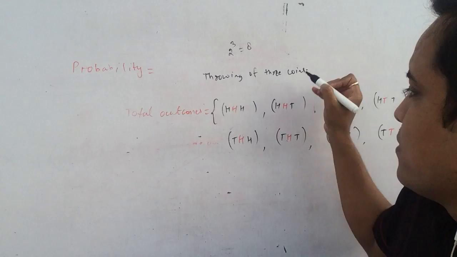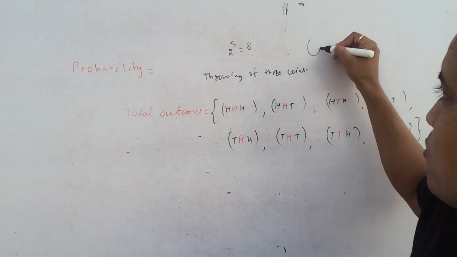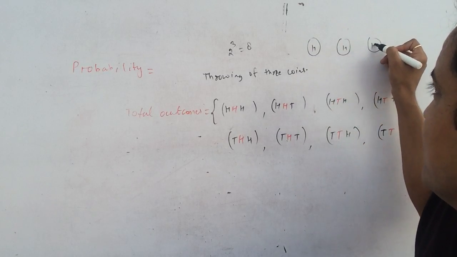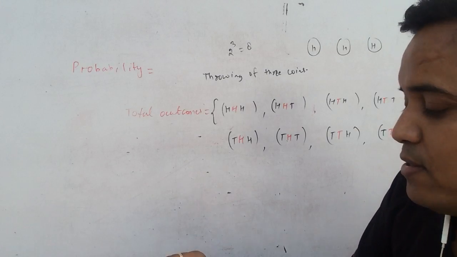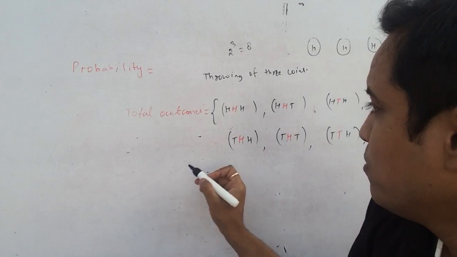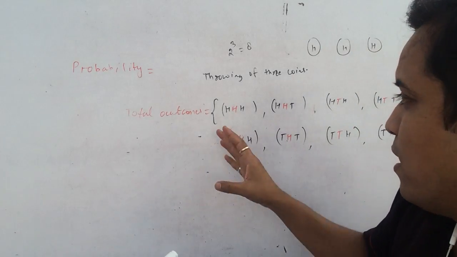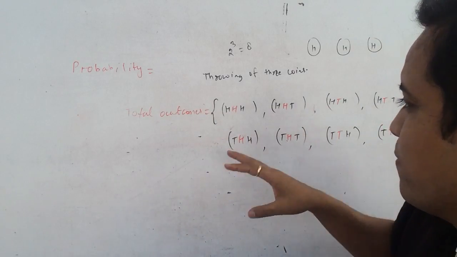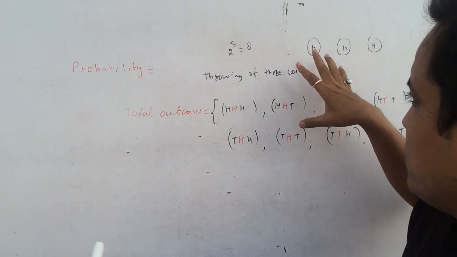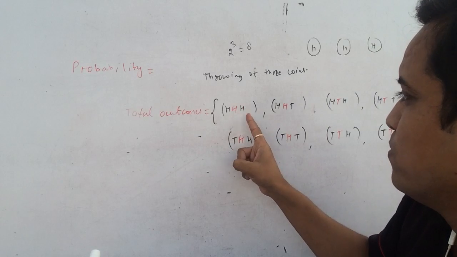So if you have thrown 3 coins here, and if you want to get head head head on all faces, and you want to find the probability of this, then you have to choose your favorable events from the total outcomes. So you need head head head on all the faces. So you have this one case only.